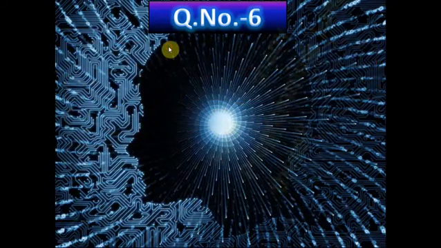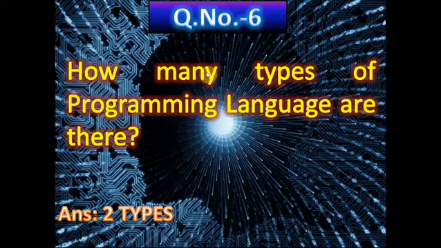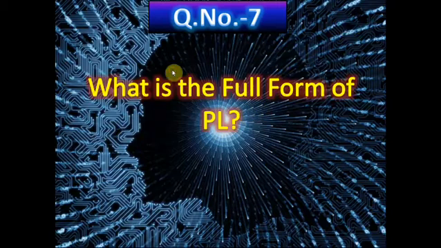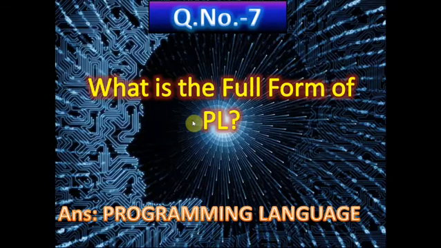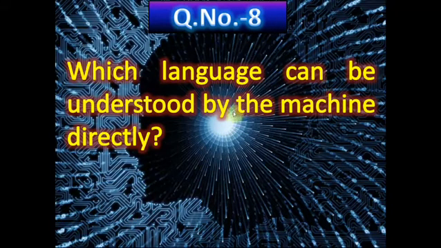Now question number 6, how many types of programming language are there? Basically there are 2 types of programming language, high level language and low level language. And low level language is further categorized into 2 types, machine level language and assembly level language. When you read the reference books, in some books you can find the answer as 3 types of programming language, but the actual correct answer is 2 types. Now question number 7, what is the full form of PL? PL means programming language.